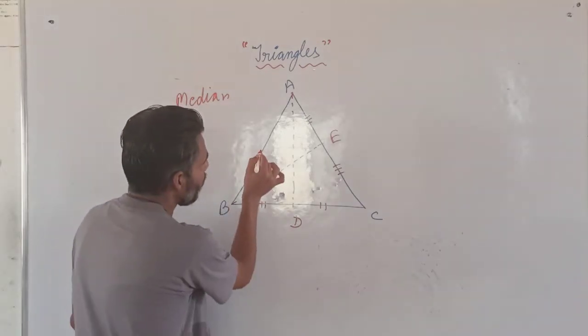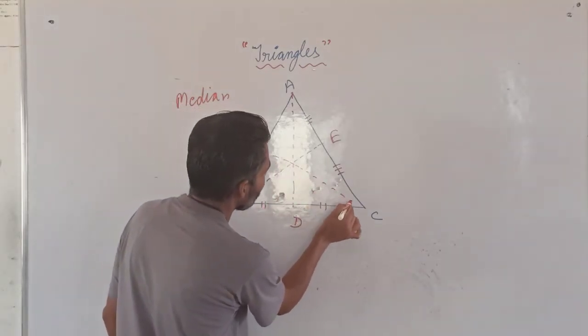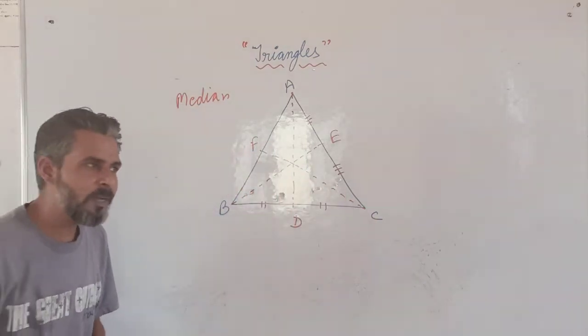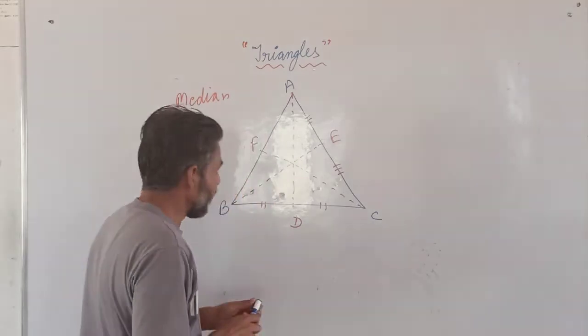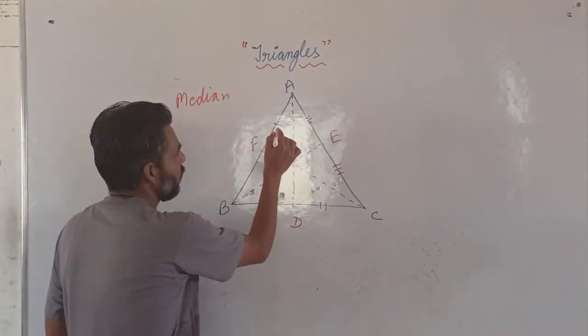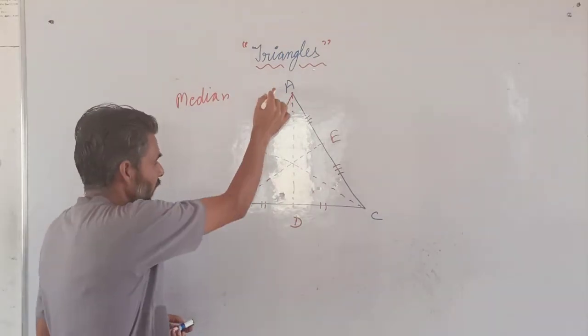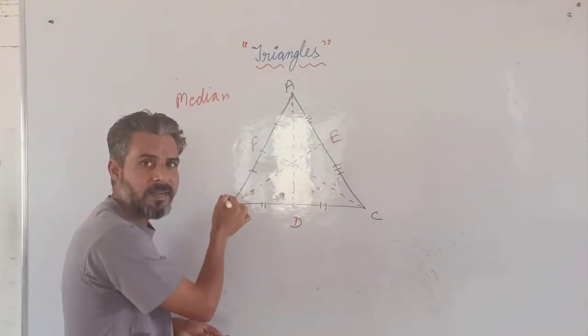Similarly, we can draw the median CF also. So how many medians can be there in the triangle? 3. Because the sides are 3. अभी जो CF हमारा मीडियन है, ये क्या कर रहा है? AB साइड को टू इक्वल पार्ट्स में डिवाइड कर रहा है.